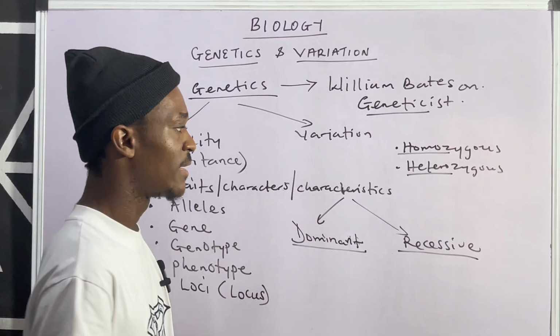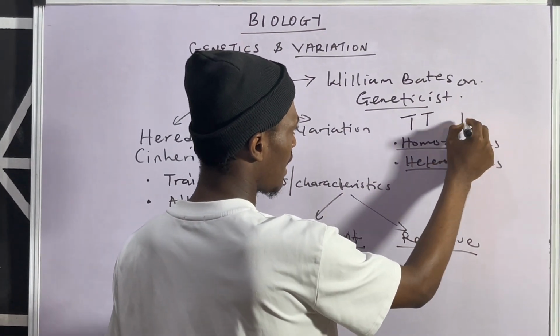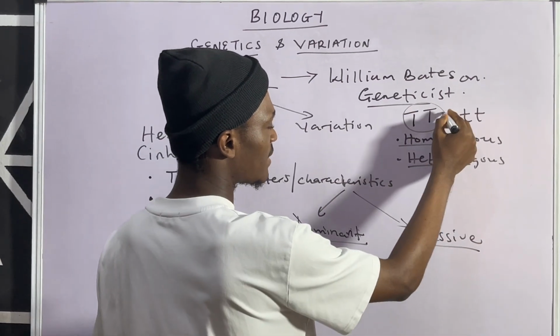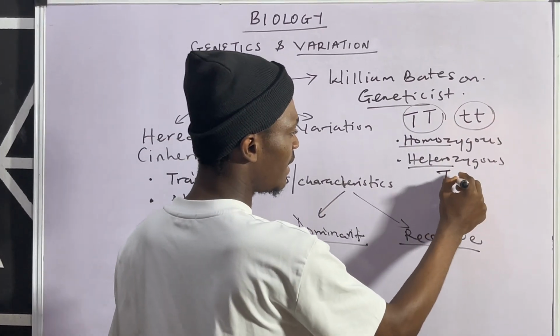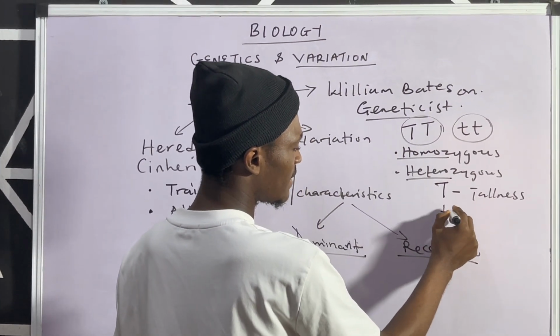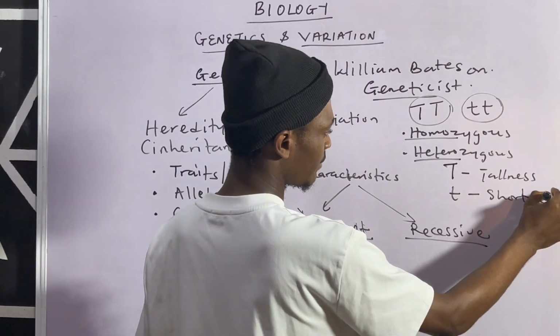For example, let's say I have TT and tt. If you observe, these are big letter T's, while these ones are small letter t's. The big letter T means tallness, then the small letter t means shortness or dwarfness.